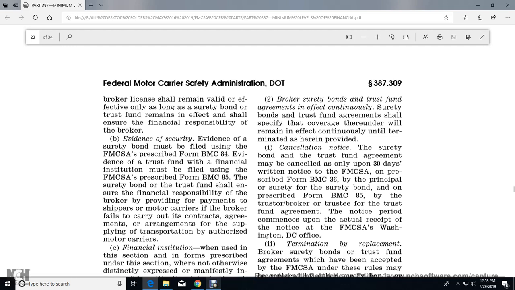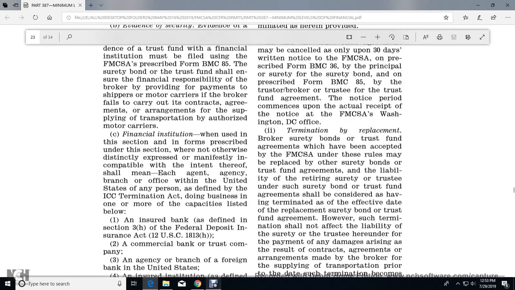Alright, 1. Cancellation. A broker surety bond or trust fund agreement may be canceled only upon 30 days of written notice to the Federal Motor Carrier Safety Administration, prescribed in Form BMC 36 by the principal and surety of the bond, or on Forms BMC 35 and BMC 85 by the trust broker and the trustee of the trust fund agreement, with the notice period commencing upon actual receipt by the Federal Motor Carrier Safety Administration, Washington, D.C.